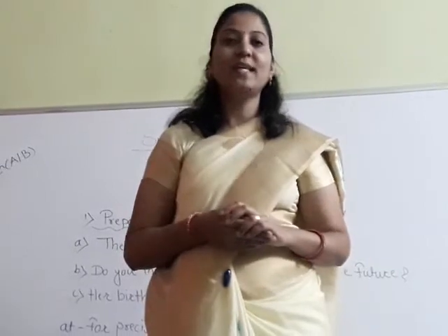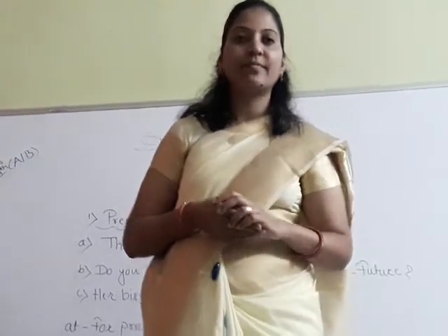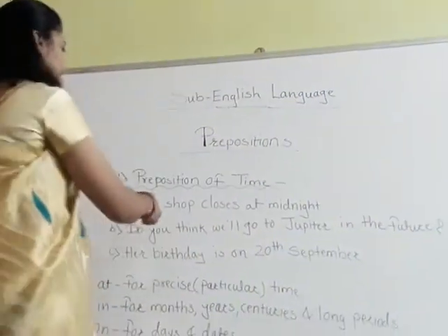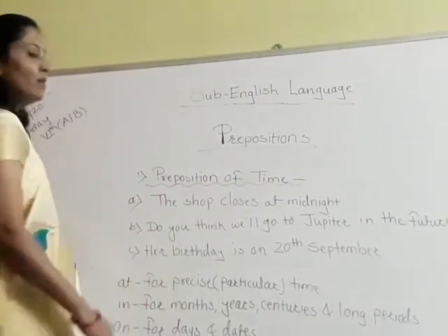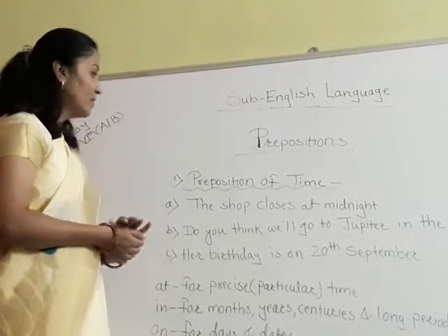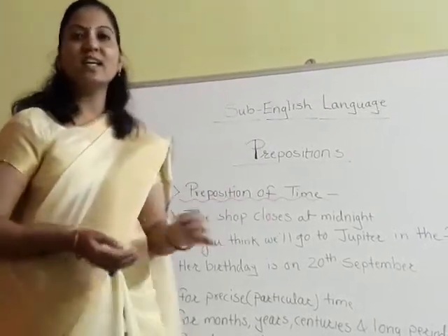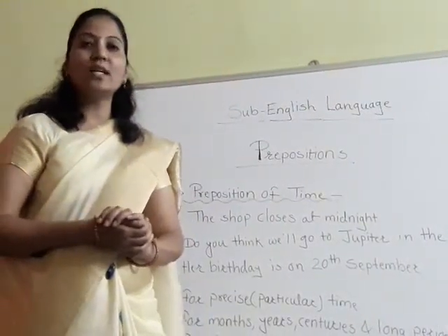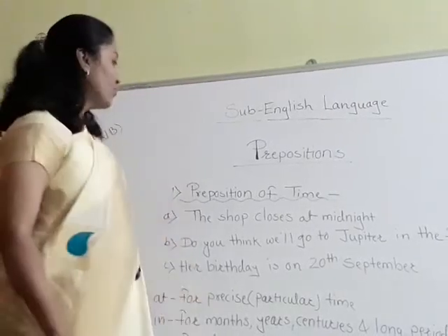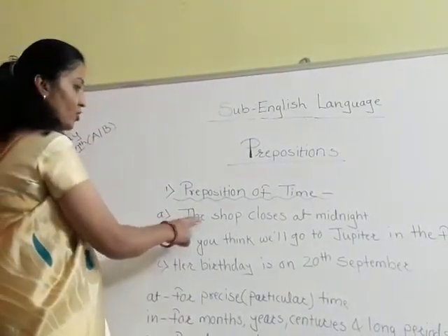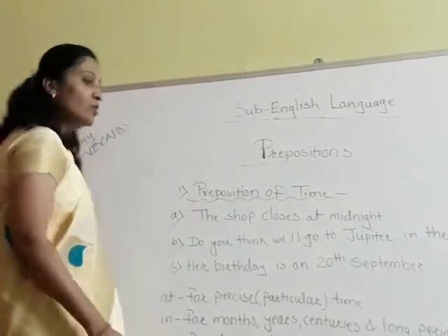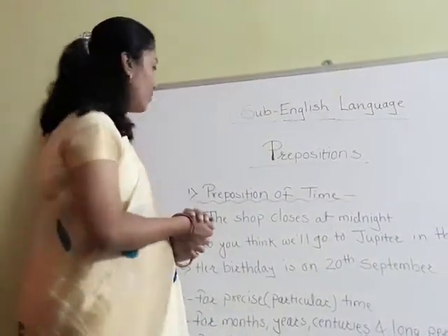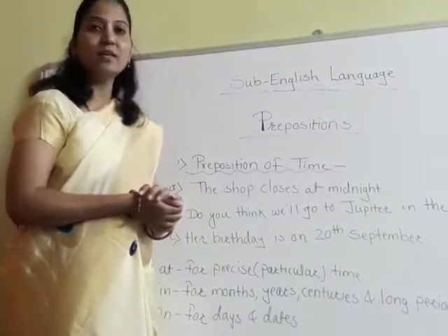The first one is the preposition of time. To understand this, we have to read out some sentences. The first sentence is: The shop closes at midnight. Students, can you tell me which preposition we have used here?